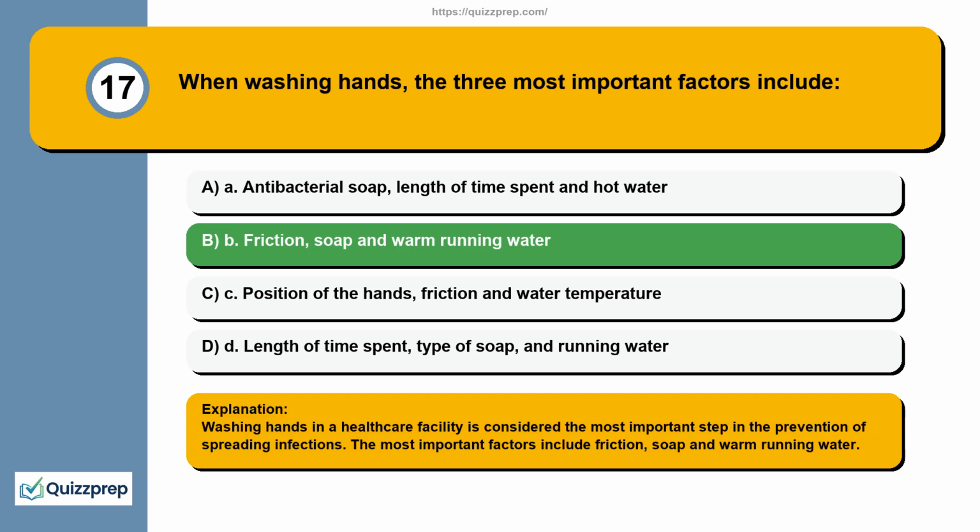Washing hands in a healthcare facility is considered the most important step in the prevention of spreading infections. The most important factors include friction, soap, and warm running water.